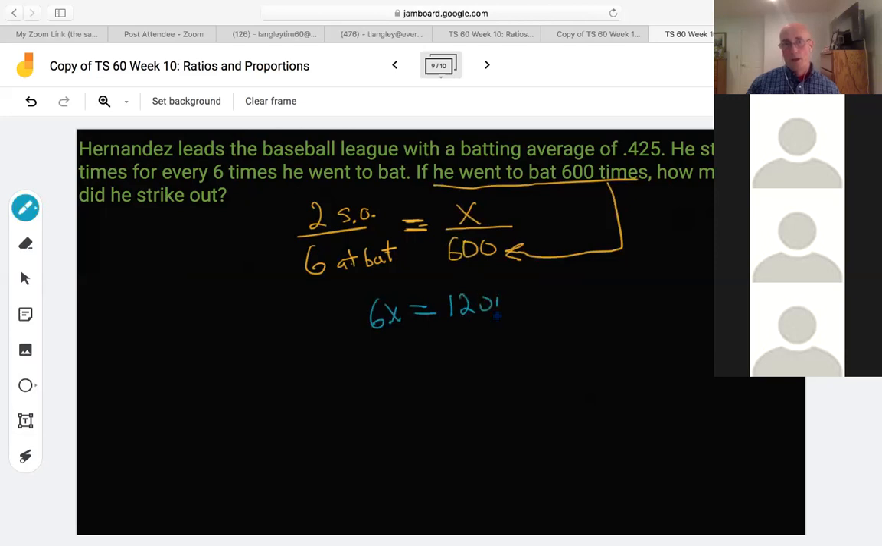1200. And then I'm going to have X, both sides divided by 6. And I'm going to have X equals, I should be able to do this in my head, but 1200 divided by 6 is 200, okay? 200. So this is what it means. How many times did he strike out? If he has 600 bats, 200 strikeouts.